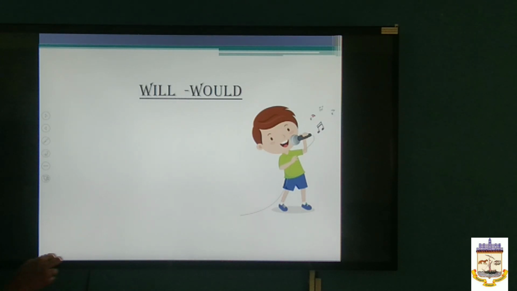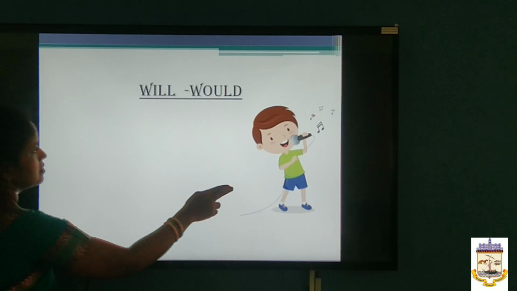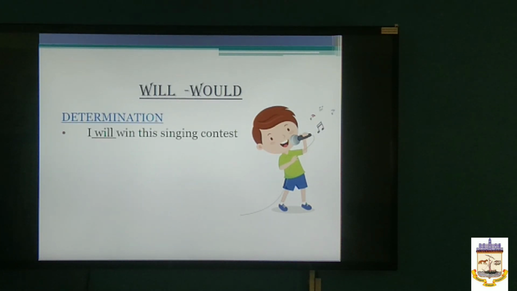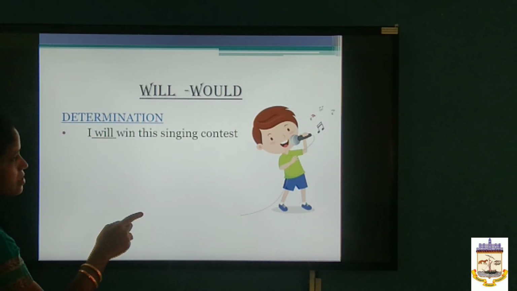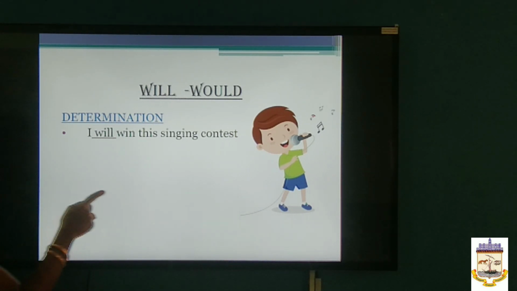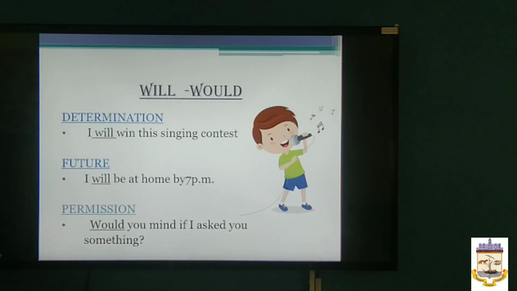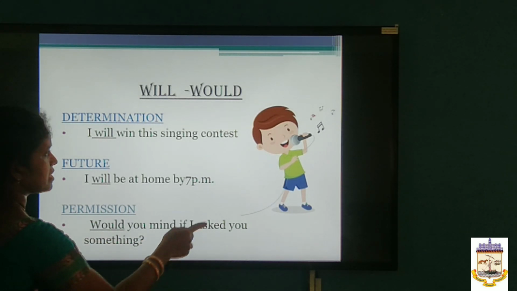The next modals are will and would. Would is a past form of will. Will is used to show determination. This boy is singing, no. I will win this singing contest. Future. To represent the future form, will is used. I will be at home by 7 p.m. For asking permission also, we use would. Would you mind if I ask you something?